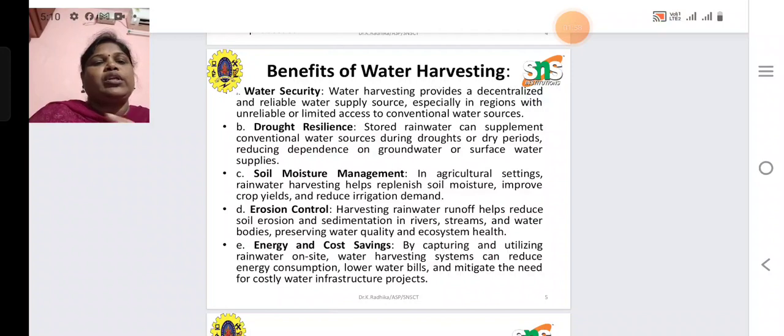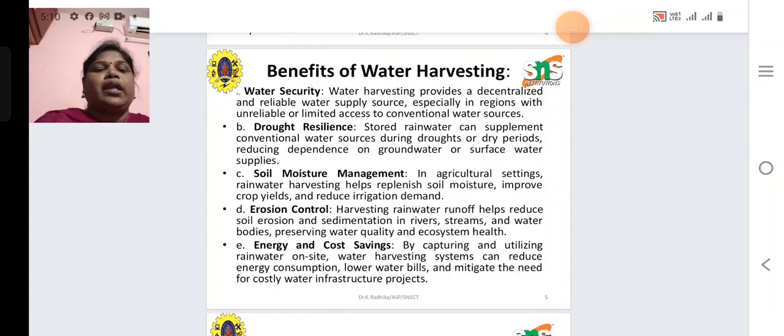So, fourth one, erosion control. Harvesting rainwater helps to reduce mainly soil erosion. Soil erosion is the detachment and removal of soil particles, and sedimentation in rivers, streams and water bodies, so harvesting preserves water quality and ecosystem health. Then another one is energy and cost savings, mainly by capturing and utilizing rainwater on site.